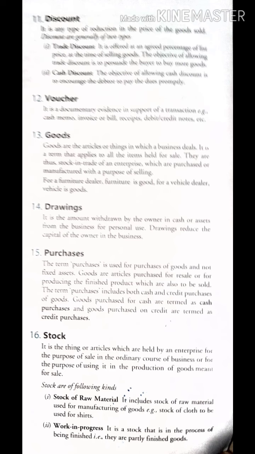Now it is a type of reduction in the price of the goods sold. So whatever goods we are selling, the reduction in the price is discount. Okay, that is very clear. Now discounts are generally of two types. One is trade discount. It is offered at an agreed percentage of list price at the time of selling goods. The objective of allowing trade discount is to persuade the buyers to buy more goods.